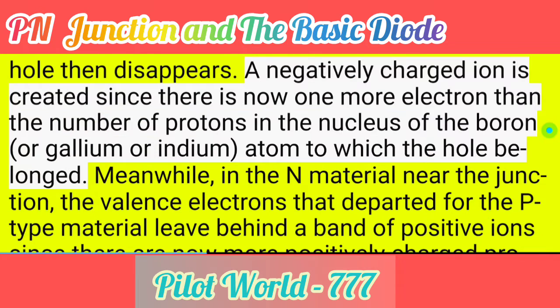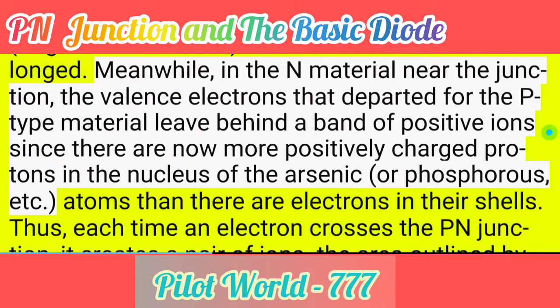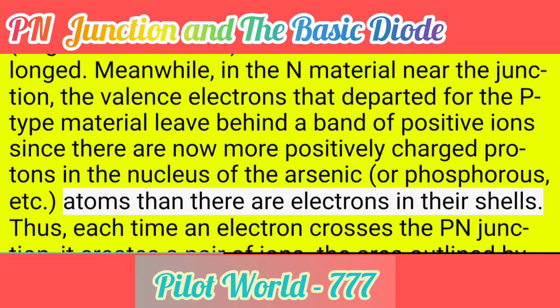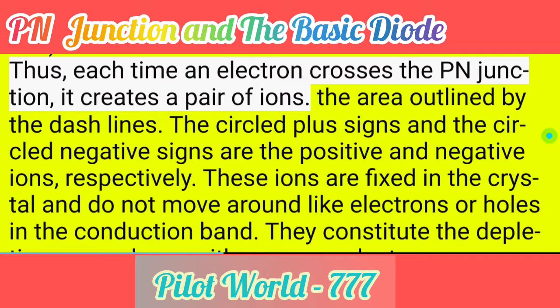A negatively charged ion is created since there is now one more electron than the number of protons in the nucleus of the boron or gallium or indium atom to which the hole belonged. Meanwhile, in the N material near the junction, the valence electrons that departed for the p-type material leave behind a band of positive ions since there are now more positively charged protons in the nucleus of the arsenic or phosphorus, etc. atoms than there are electrons in their shells. Thus, each time an electron crosses the PN junction, it creates a pair of ions.